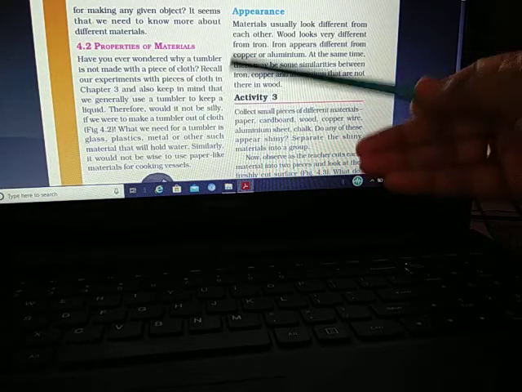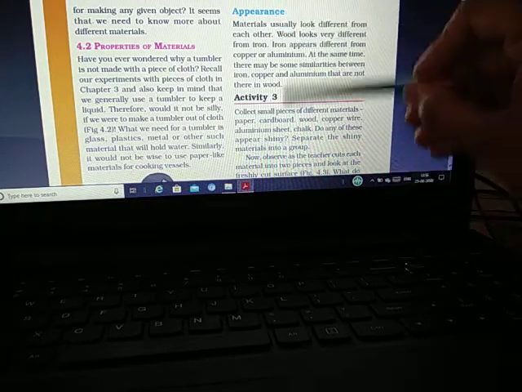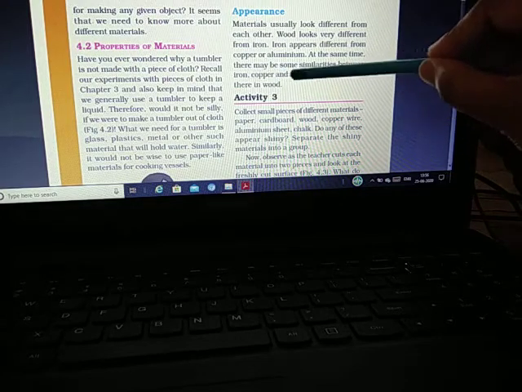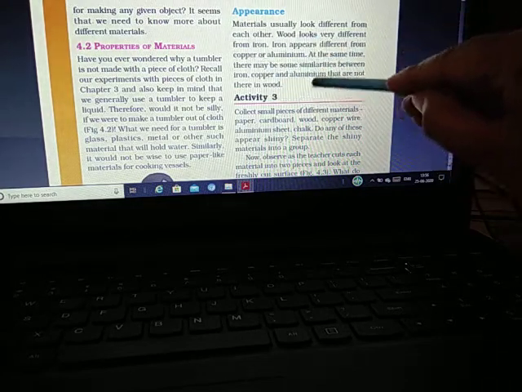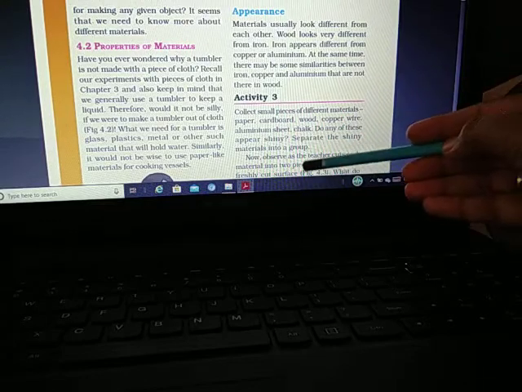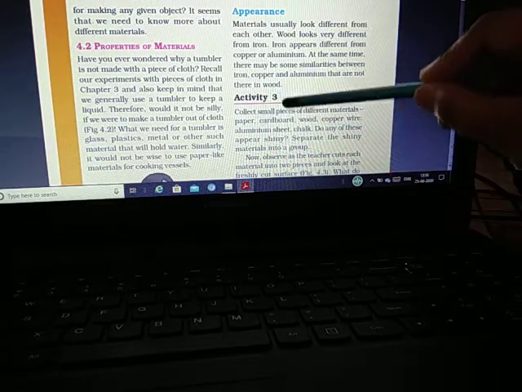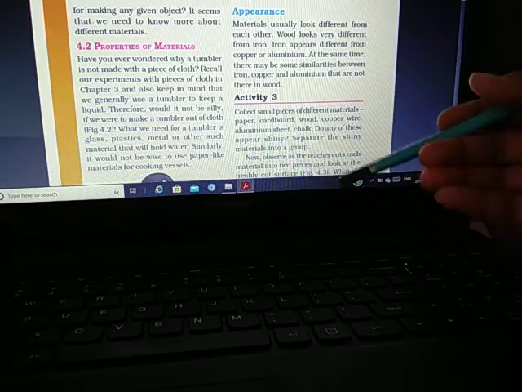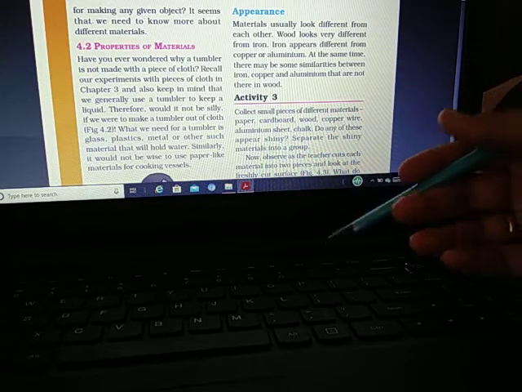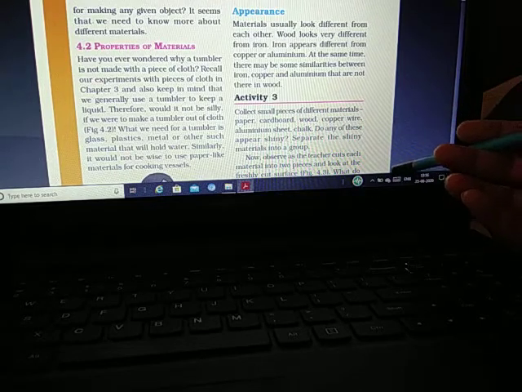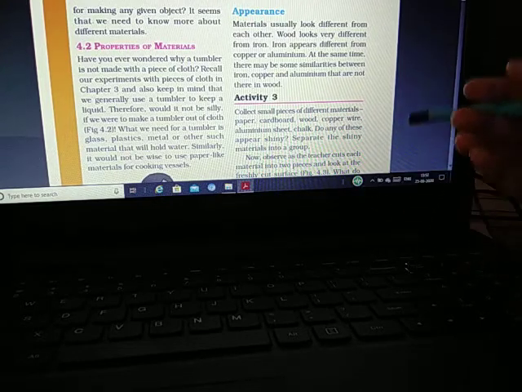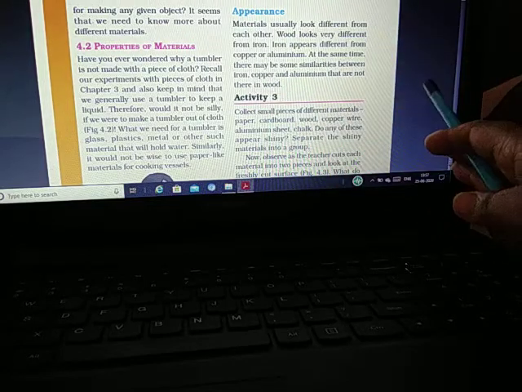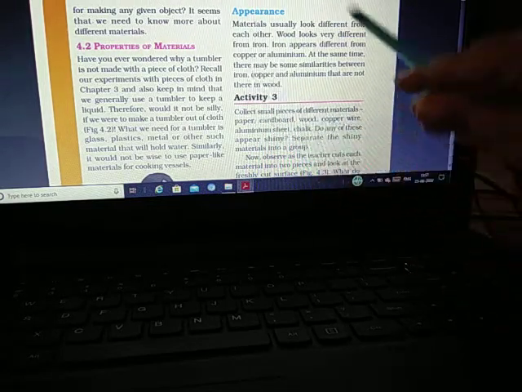There is an iron kadhai, and then copper and aluminium objects. The purpose behind these three materials is the same, cooking, but that is not there in wood. Wood's purpose is different. Wood is used for making furniture, bed, chair, table, this pencil, etc. That's why wood is vastly different from these three.